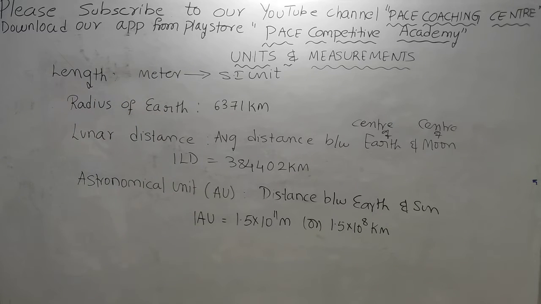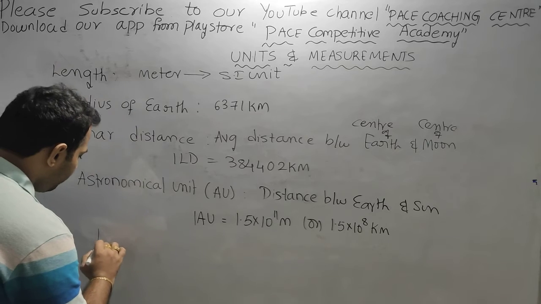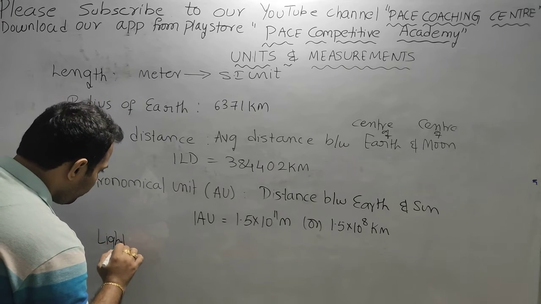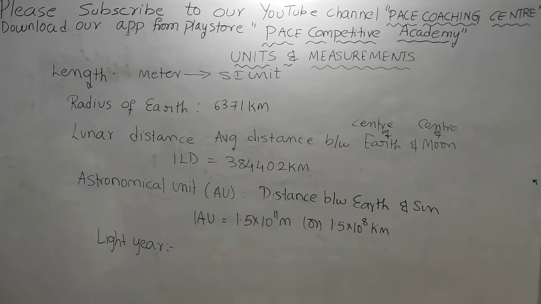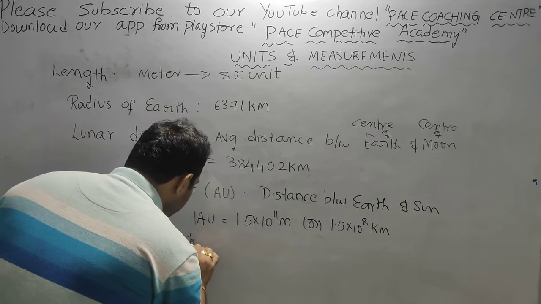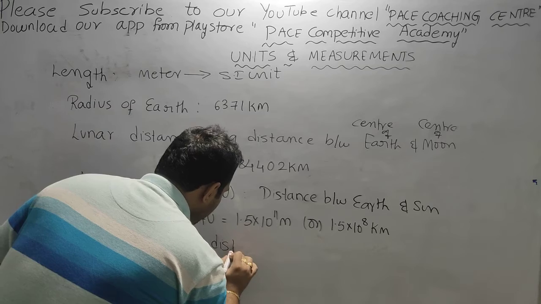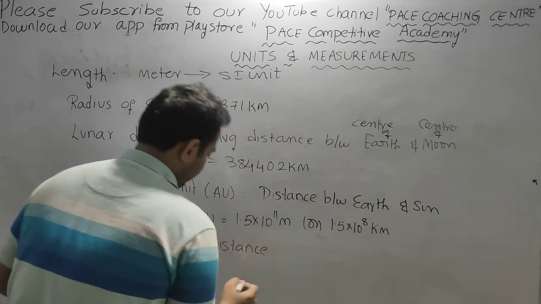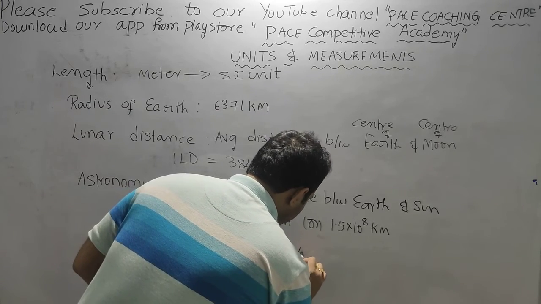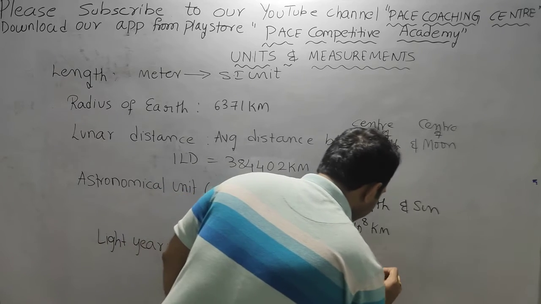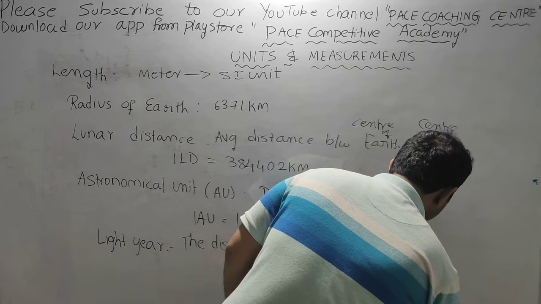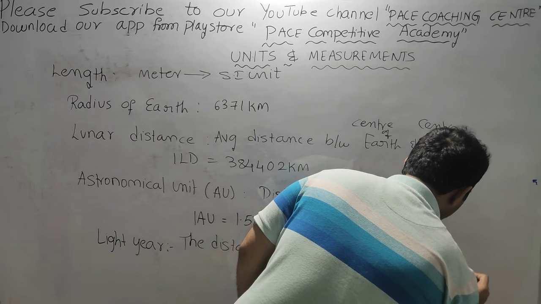Light year. What is light year? Light year is the distance traveled by light in vacuum in 1 year.